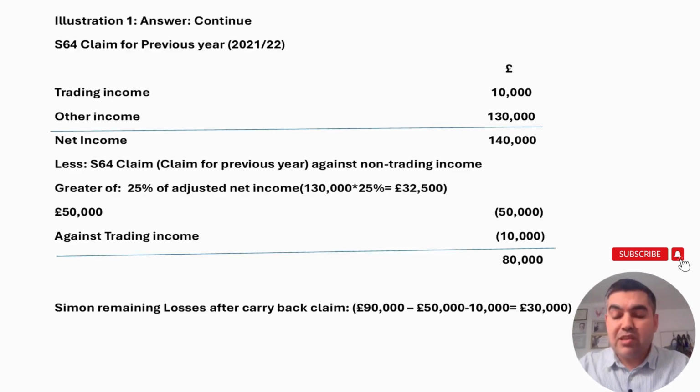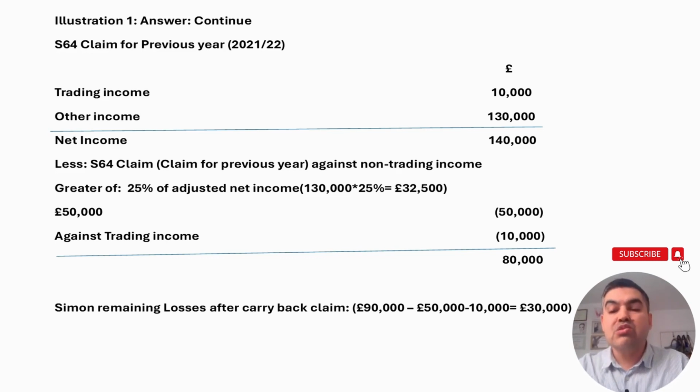Now, after utilizing losses against the current year net income or other income, Simon decided to carry back the losses and set against the previous period, which is 2021-22. In the previous year, Simon has a trading income of 10,000 and other income of 130,000. So remember, when you're setting trading loss against other income, the restriction applies. So the restricted amount is 25% of adjusted net income. So 130,000, 25%, that is 32,500. And then 50,000. So the greater amount in this case again is 50,000.